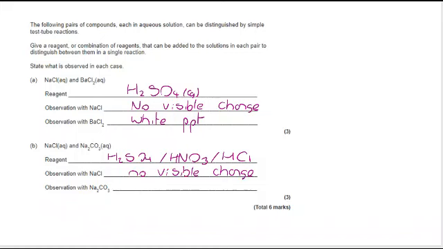But if you add them to a metal carbonate, the metal carbonate will break down and produce carbon dioxide. And if you're producing carbon dioxide or any gas, the observation that you're going to make is effervescence. That takes us to the end of this question.